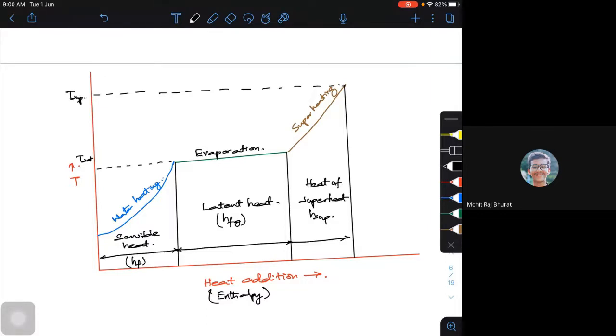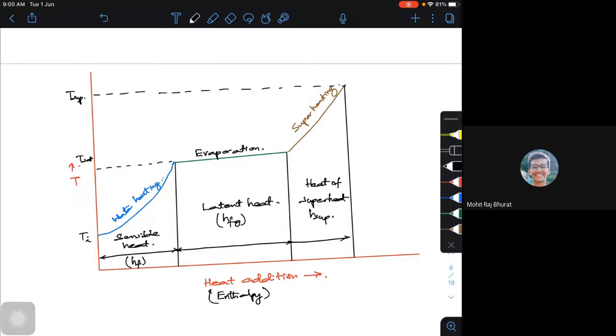Superheated temperature. I have a saturation temperature. This may be your inlet temperature of the water. It can be 0 degrees or it can be 10 or 20, whatever it may be. Till the saturation, whatever heat I am going to supply is your sensible heat, and whatever heat is supplied during the evaporation is called latent heat, and whatever heat is supplied beyond your superheated condition, we call that superheat or heat of superheat.